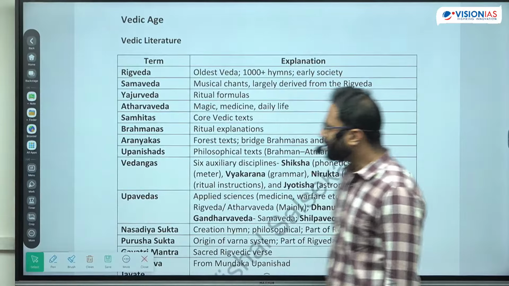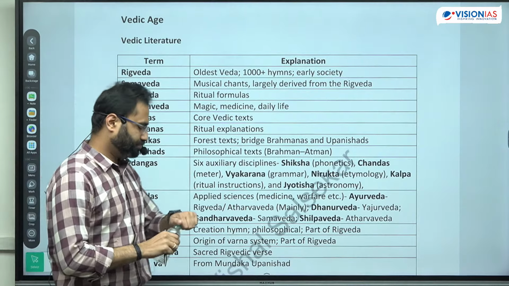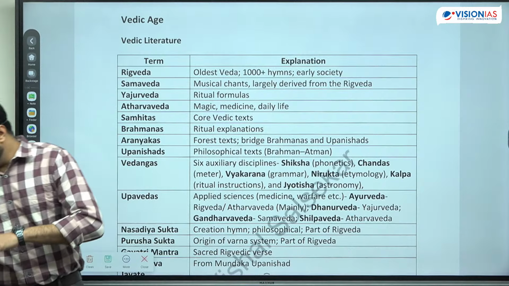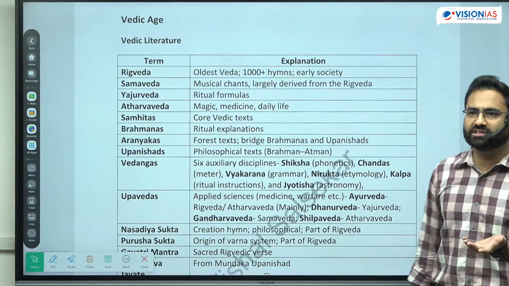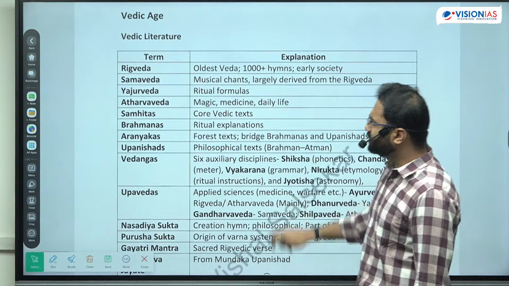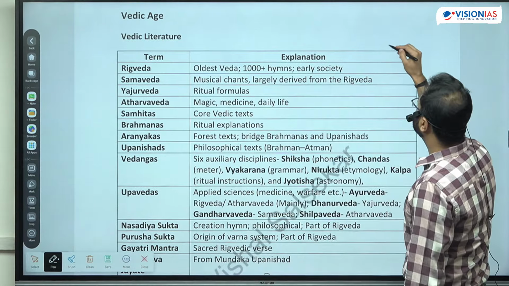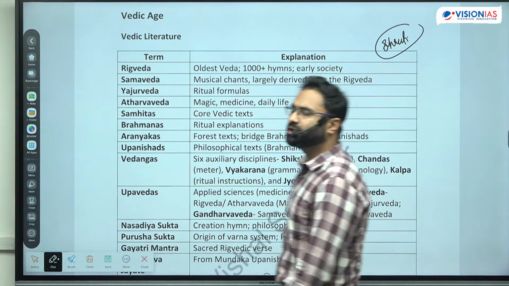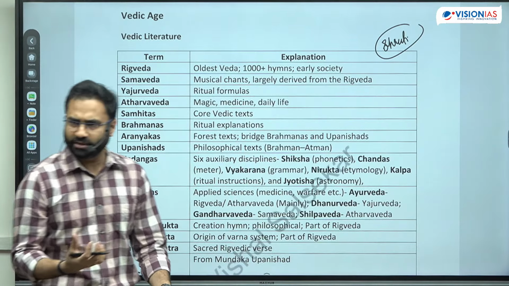Now, next is the important age which is the Vedic age. Regarding the Vedic age, the most important thing is that we got to know roughly the majority of things regarding the Vedic age through its literature. The literature that you are seeing over here, we have already talked about, is known as Shruti. Shruti type of literature was part of the oral tradition. It was Apaurusheya, meaning it was not of human origin, it was divine origin literature, right?